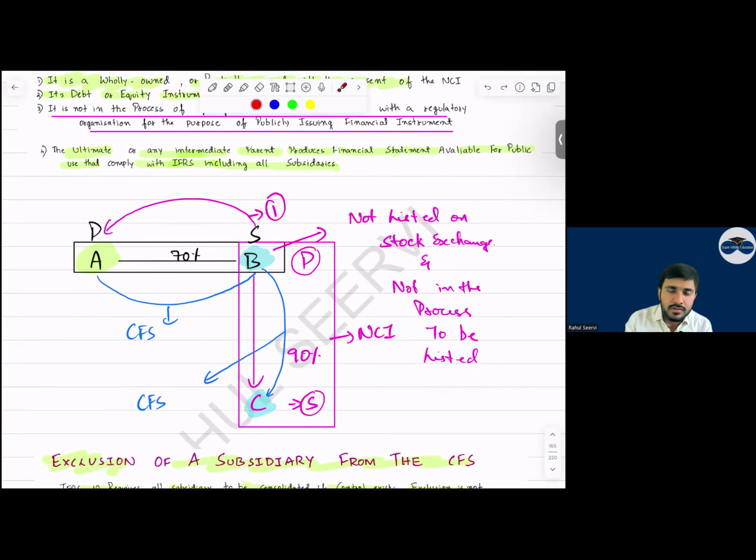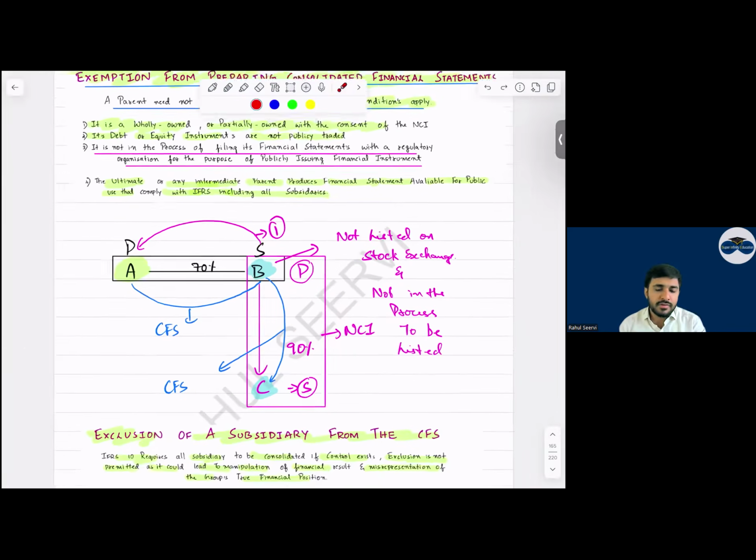Yes, but when? It is not listed on the stock market, and it's not in the process of being listed. The ultimate parent, that is A, will prepare the consolidated financial statement in accordance with IAS and IFRS. And the last point: the NCI, that is the 10%, should give a written consent that for them there are no issues whether A is preparing the CFS. If all four conditions are met, B can avoid the preparation of CFS with C, because A company will prepare the entire CFS by considering the three companies together. Is this clear to everyone? The next theory point.